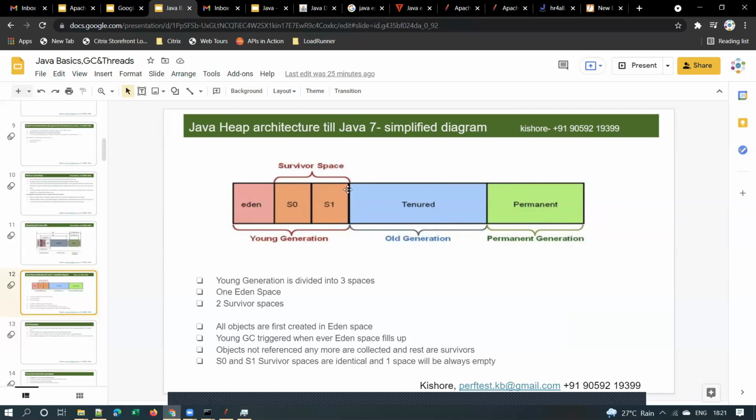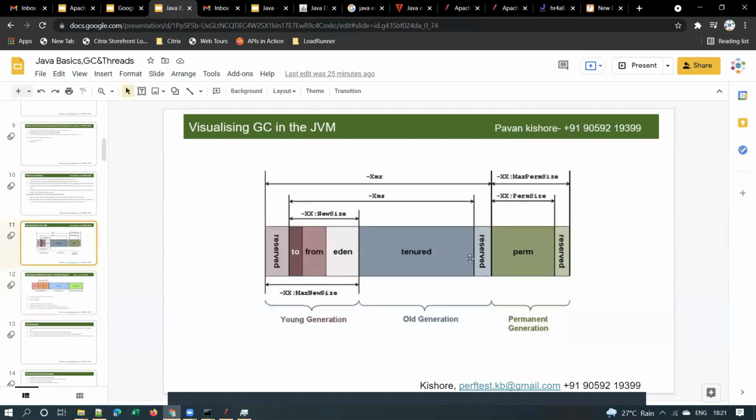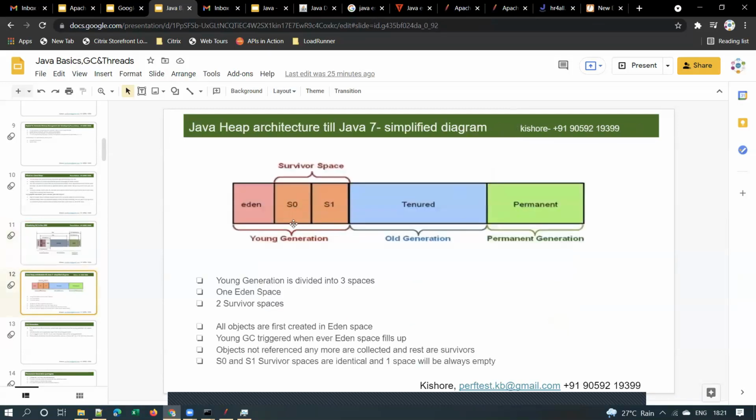This is a simple diagram that you can draw and show them. You need not know too many details; these are for developers, but this is a simple diagram that you can draw and show them, right? So basically, Java heap architecture, you can represent in this way. It consists of 3 partitions: young generation, old generation, permanent generation.